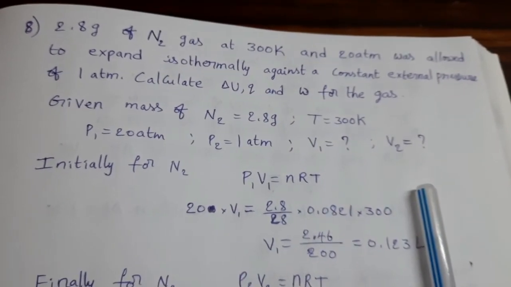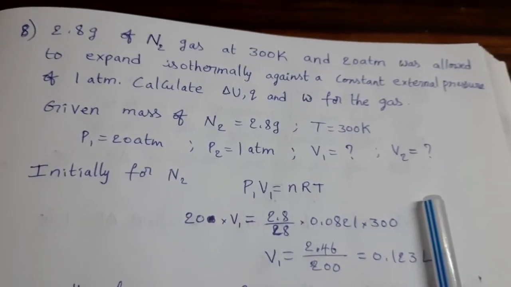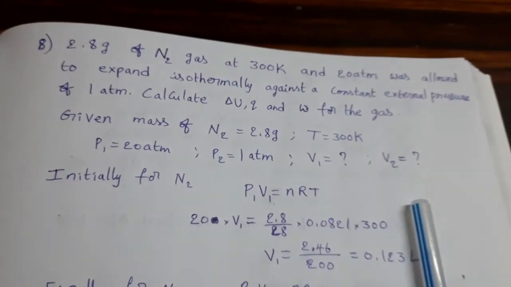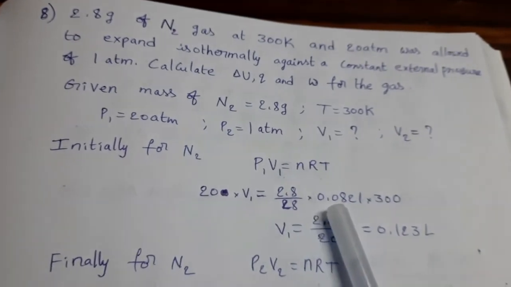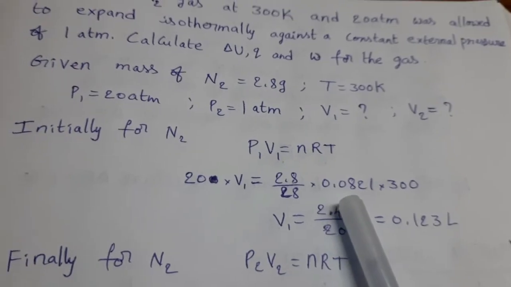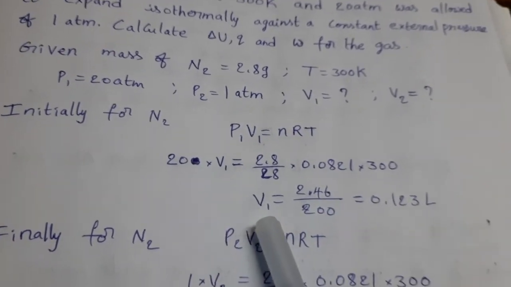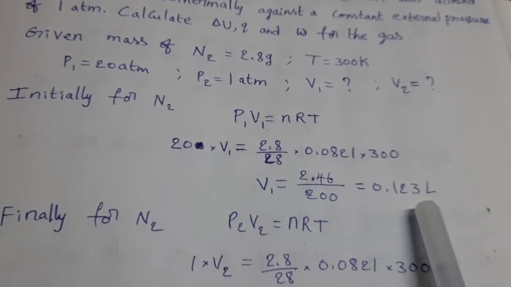So substitute the values: pressure P1 20 into V1, and we should find the number of moles, given mass 2.8 divided by 28, into R value in terms of liter atmosphere mole inverse Kelvin inverse, 0.0821 liter atmosphere mole inverse Kelvin inverse, into 300. By doing the calculation we get V1 equal to 0.123 liters.